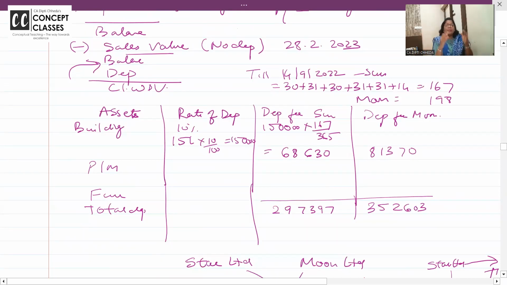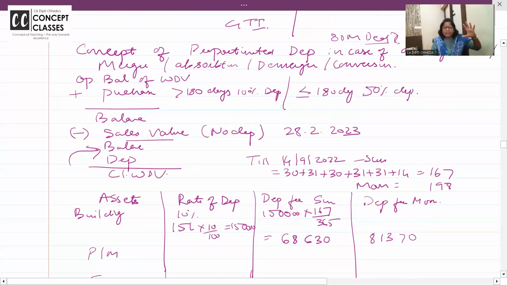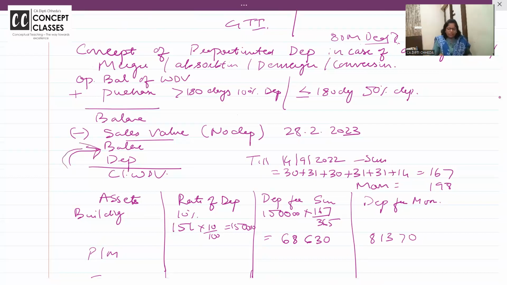Whenever there is amalgamation, demerger, or conversion of a private company into LLP, and if it is in between the year, then depreciation is charged as per the block of asset method. Opening plus purchase. If you use the asset for more than 180 days, full year's depreciation; less than 180 days, half. On sale value, no depreciation. In income tax, after deducting sale value, on the balance only you charge the depreciation.